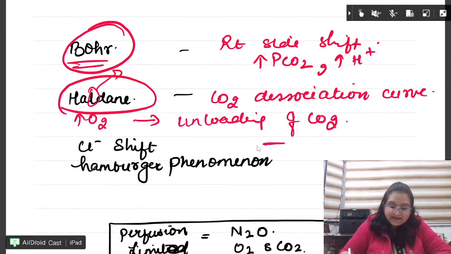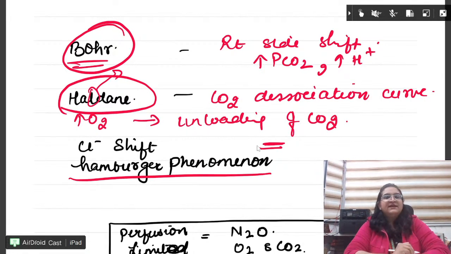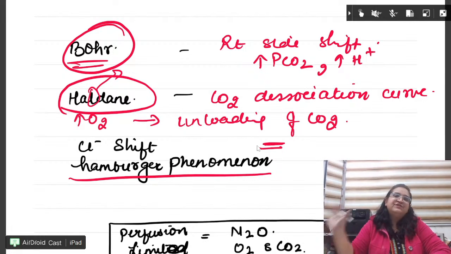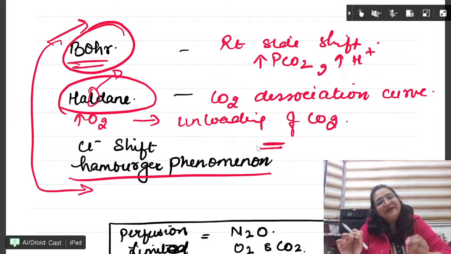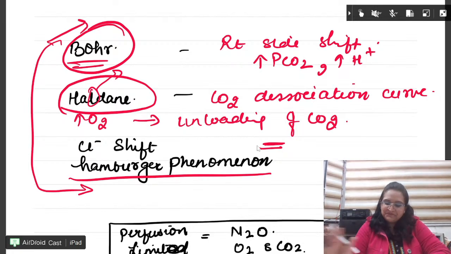Chloride shift, or the Hamburger phenomenon, occurs in the venous blood wherein the bicarbonates are being exchanged in the RBC for the chloride. That is known as the Hamburger phenomenon or chloride shift. These three can come as questions, and especially the Bohr effect. In NEET, Bohr effect. If it was INI, Haldane effect.